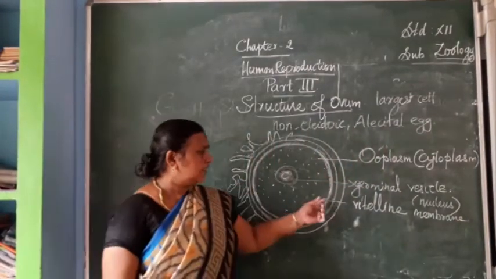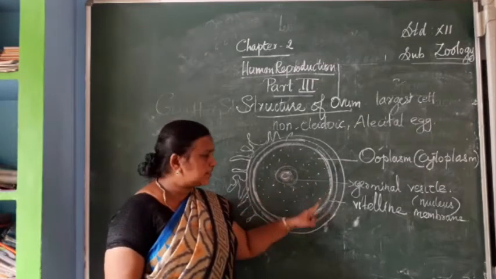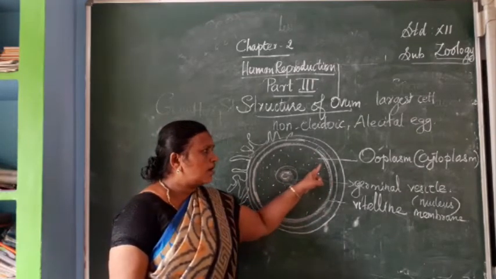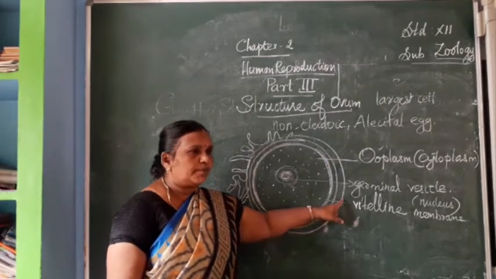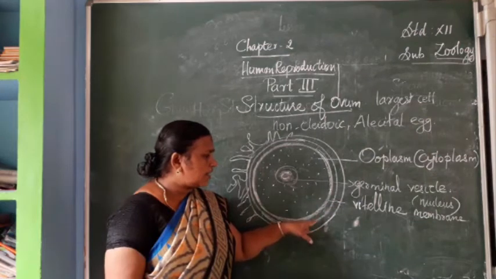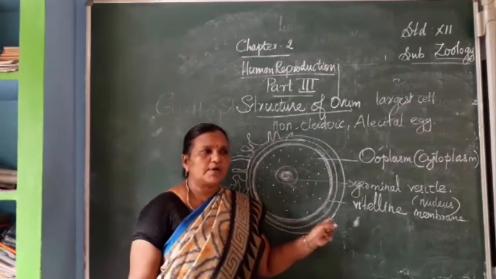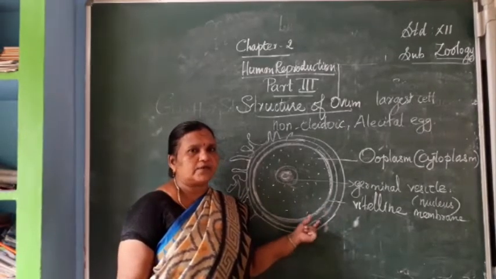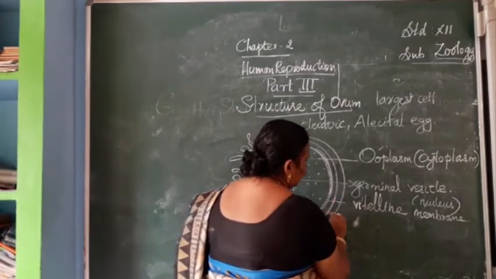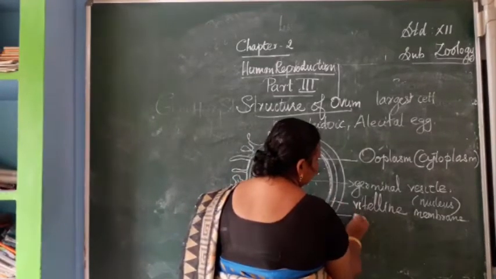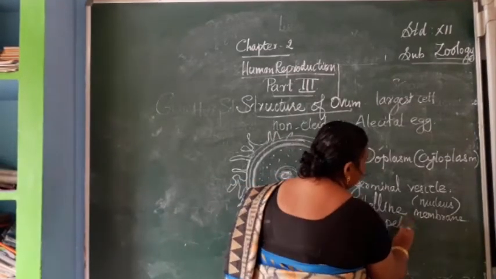Once again, the membrane near the interior side of the cytoplasm is called the vitelline membrane, and just above that we can see one more layer, the second or middle layer of the ovum, called the zona pellucida.